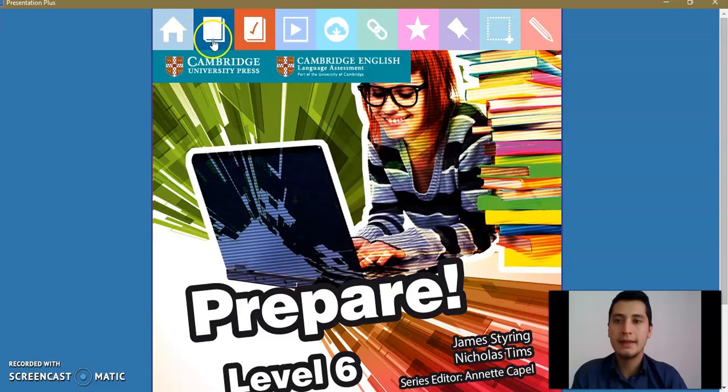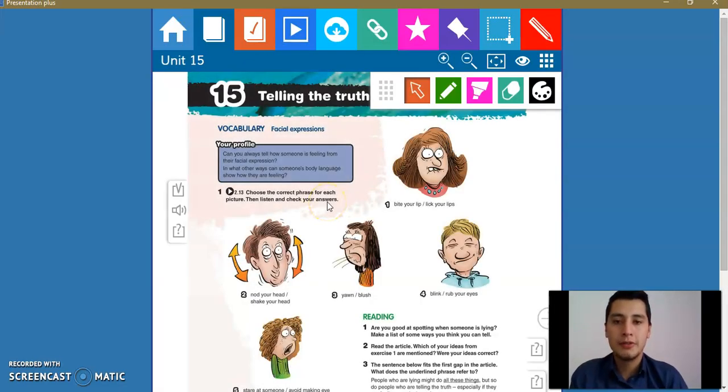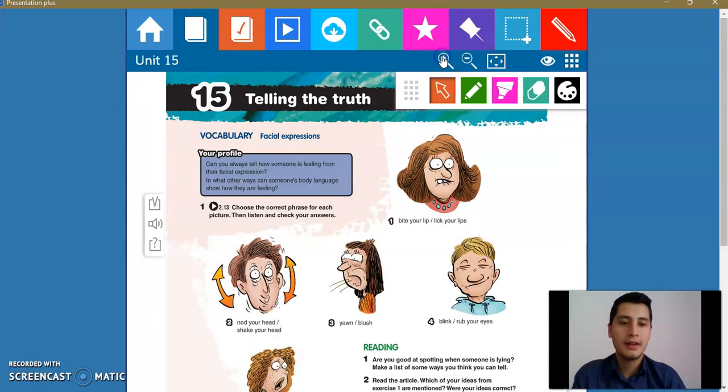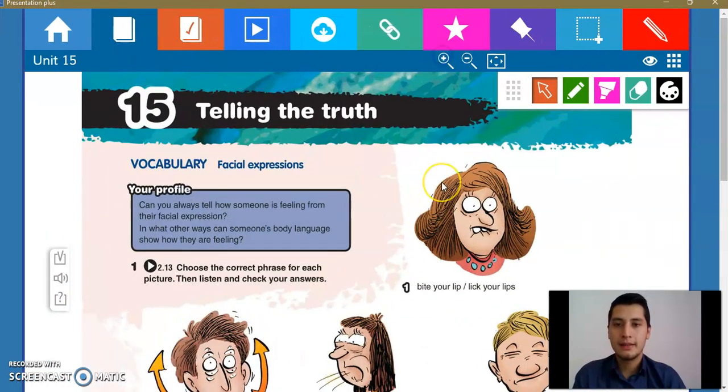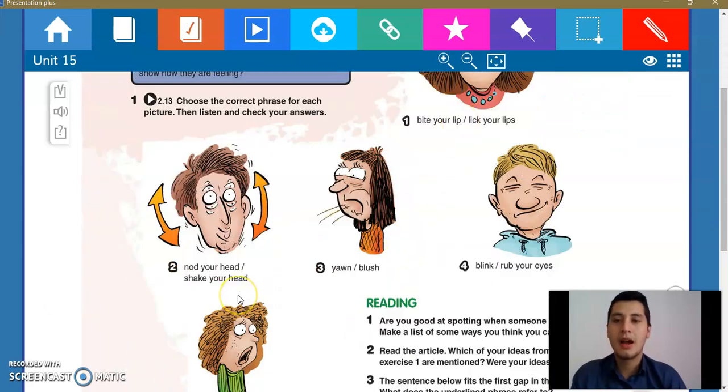Okay? And after that, once we have ready this, we are going to continue with our topics, and the class for today is in Unit 15, okay? So we are going to go to Unit 15 and we are going to start with this class. This is telling the truth. First of all, we are going to start reviewing this general vocabulary.